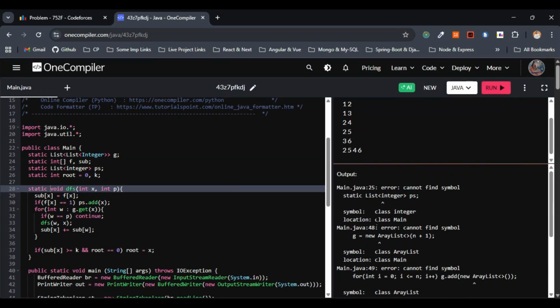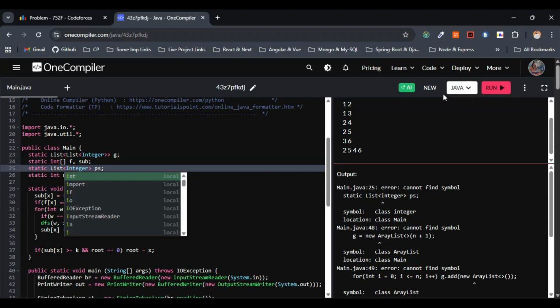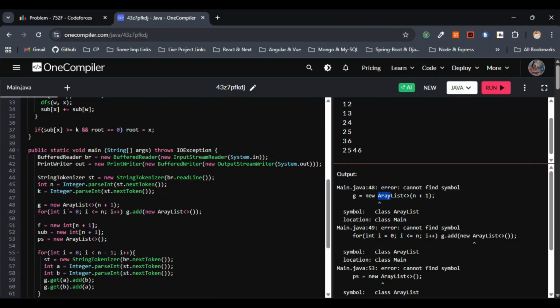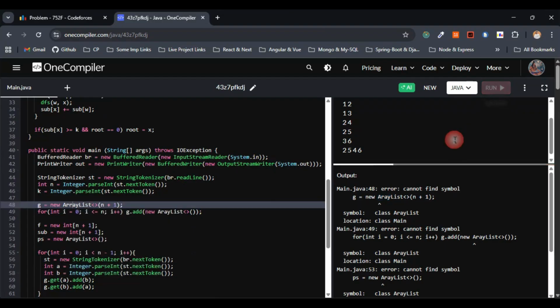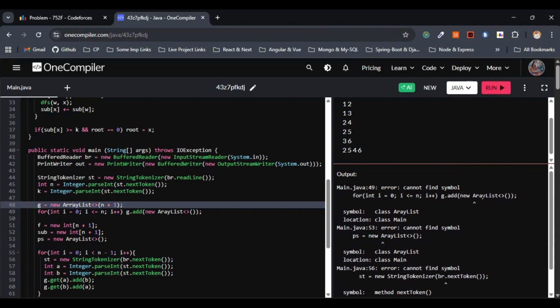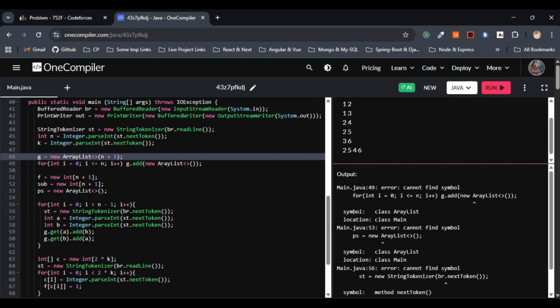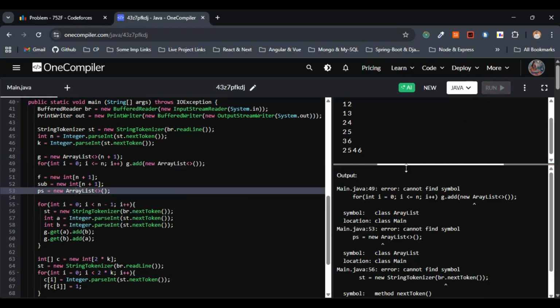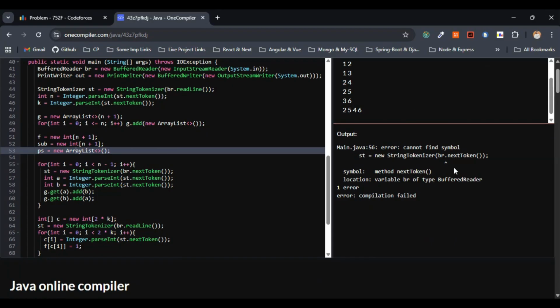So many errors are gone, 2 errors are gone. This one, I has to be capital, line number 25. This is fine, Integer. Now we are left with 4 errors. ArrayList, I have misspelled the ArrayList here, line number 48. Let me fix this one and this one again. Yep, we are left with 3 errors. Again, ArrayList spelling, 49 and 53. Let me run this one. 2 errors should be gone. Yeah, we are left with 1 error.